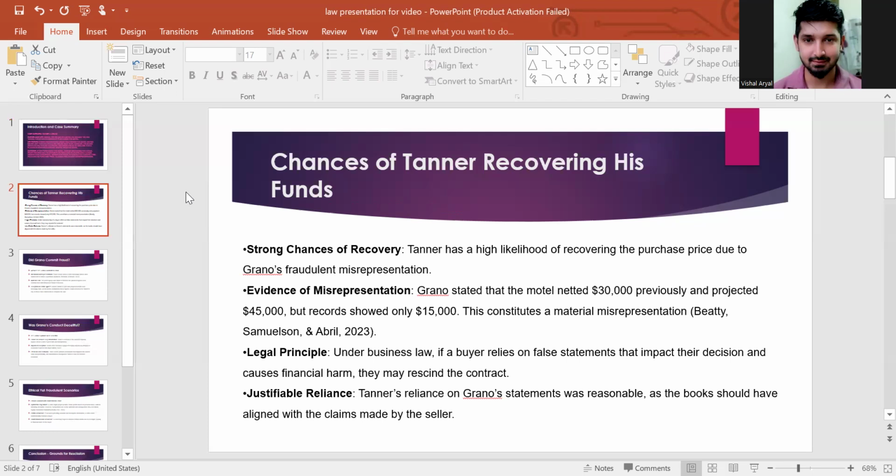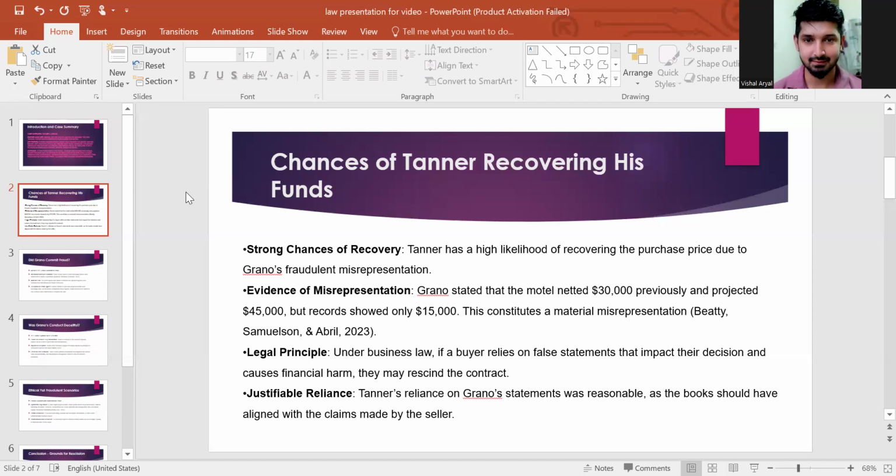So the legal remedy is that under business law, if a buyer relies on a false statement that impacts their decision and causes financial harm, they may rescind the contract. Whatever information the seller provides to the buyer that is significant in taking the decision, if the buyer actually relies on that false statement given by the seller, it will impact his decision.